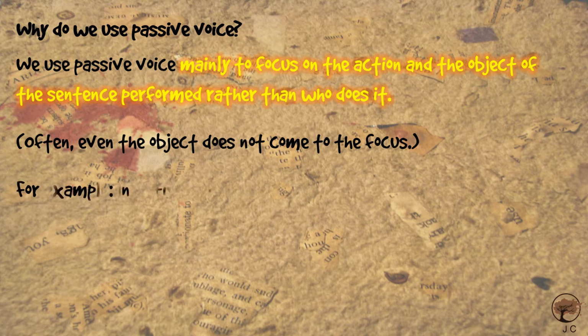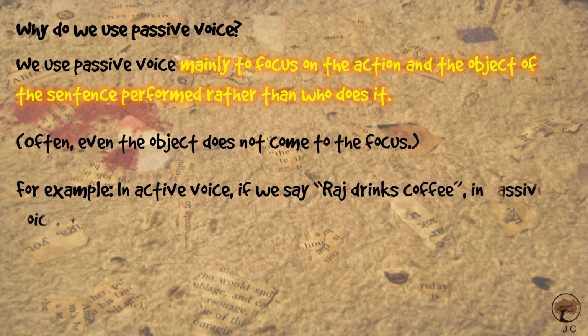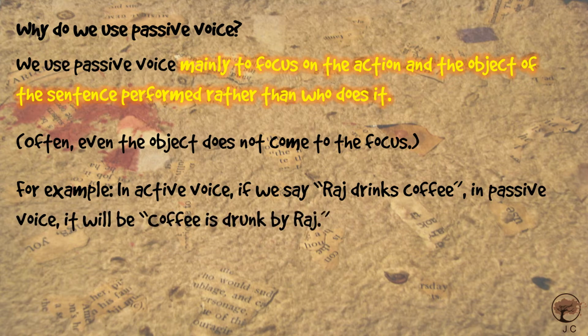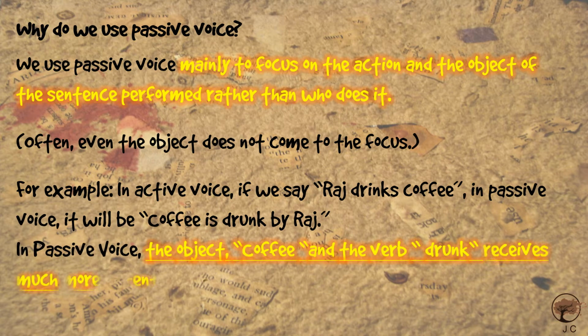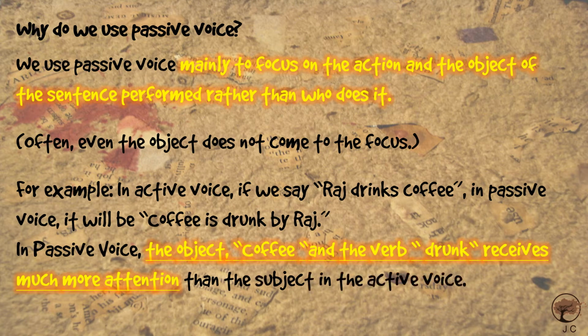For example, in active voice, if we say Raj drinks coffee, in passive voice it will be coffee is drunk by Raj. In passive voice, the object coffee and the verb drunk receives much more attention than the subject in the active voice.